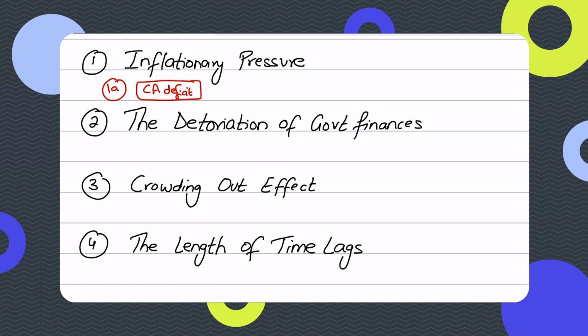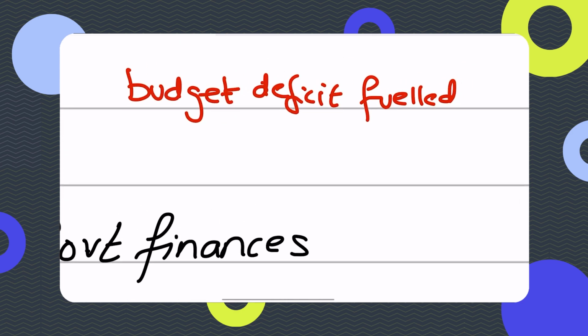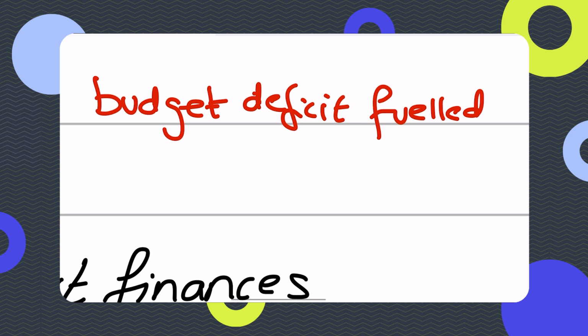Like I said, to counter all of this, this is basically known as a budget deficit fueled fiscal stimulus. Economists also call it that, and this is a very good word that you can use. It's a nice fancy word. Budget deficit fueled means that the government is running into that deficit. It allows that deficit to happen, so it's a budget deficit fueled fiscal stimulus, right?